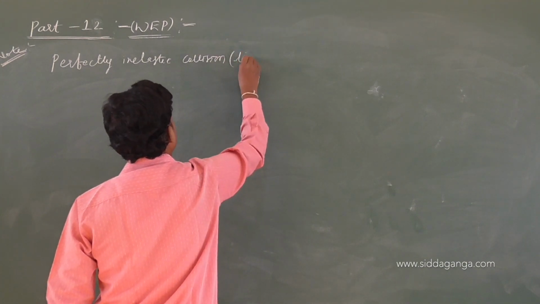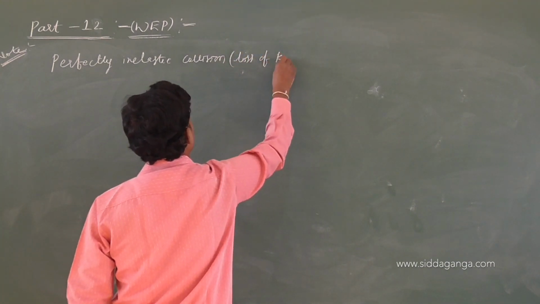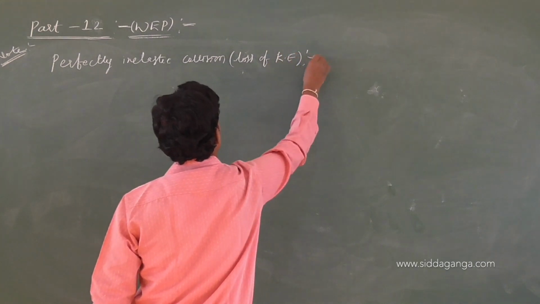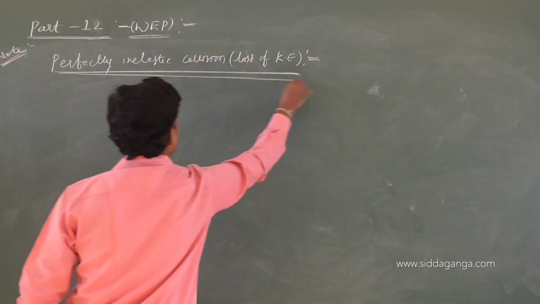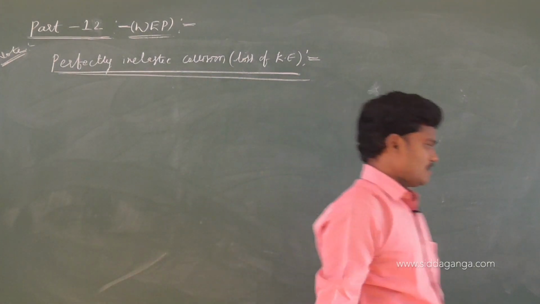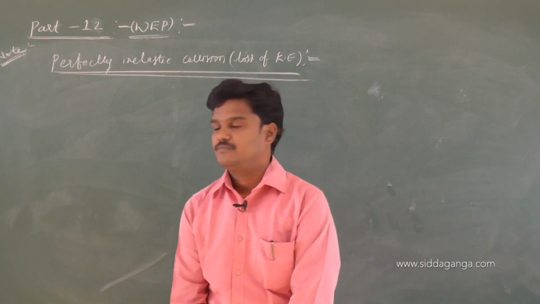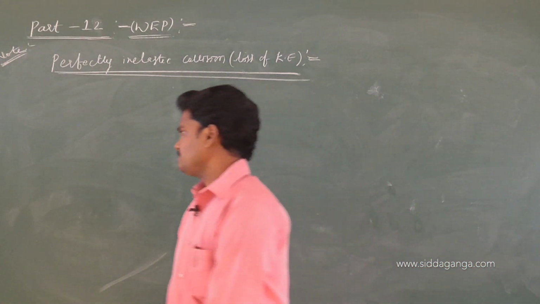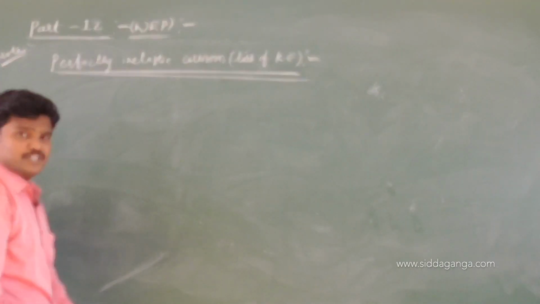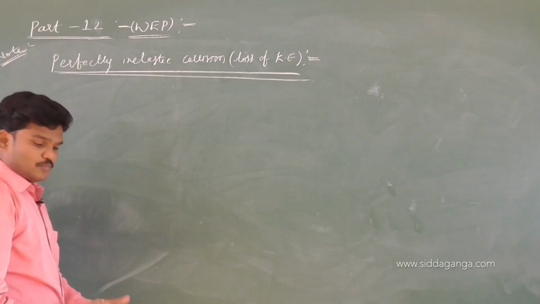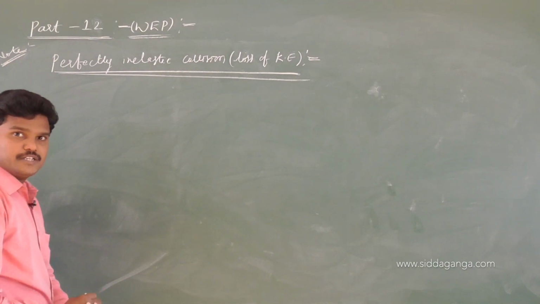And you write loss of energy, loss of kinetic energy. See, perfectly inelastic collision means, you know already, after the collision the two bodies are in contact with each other and they move together.